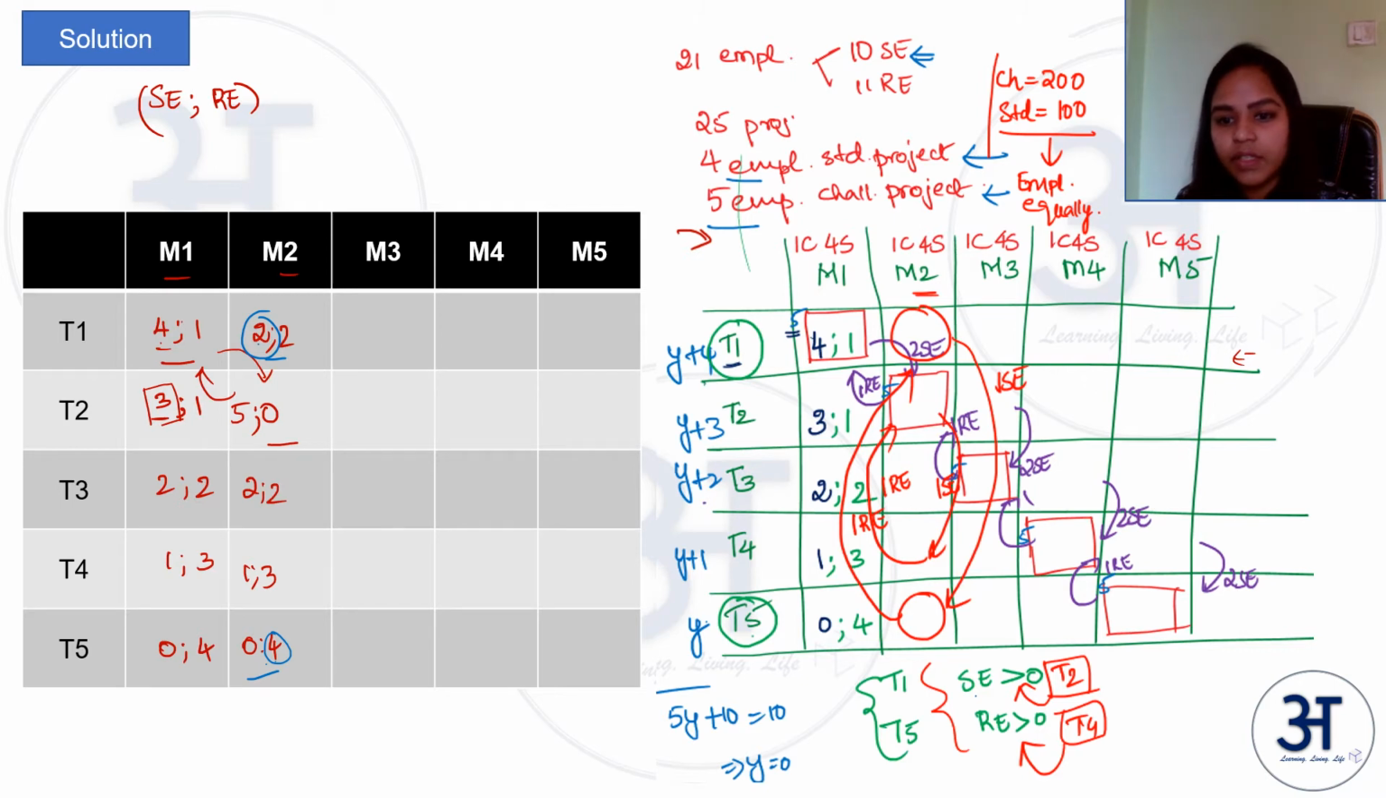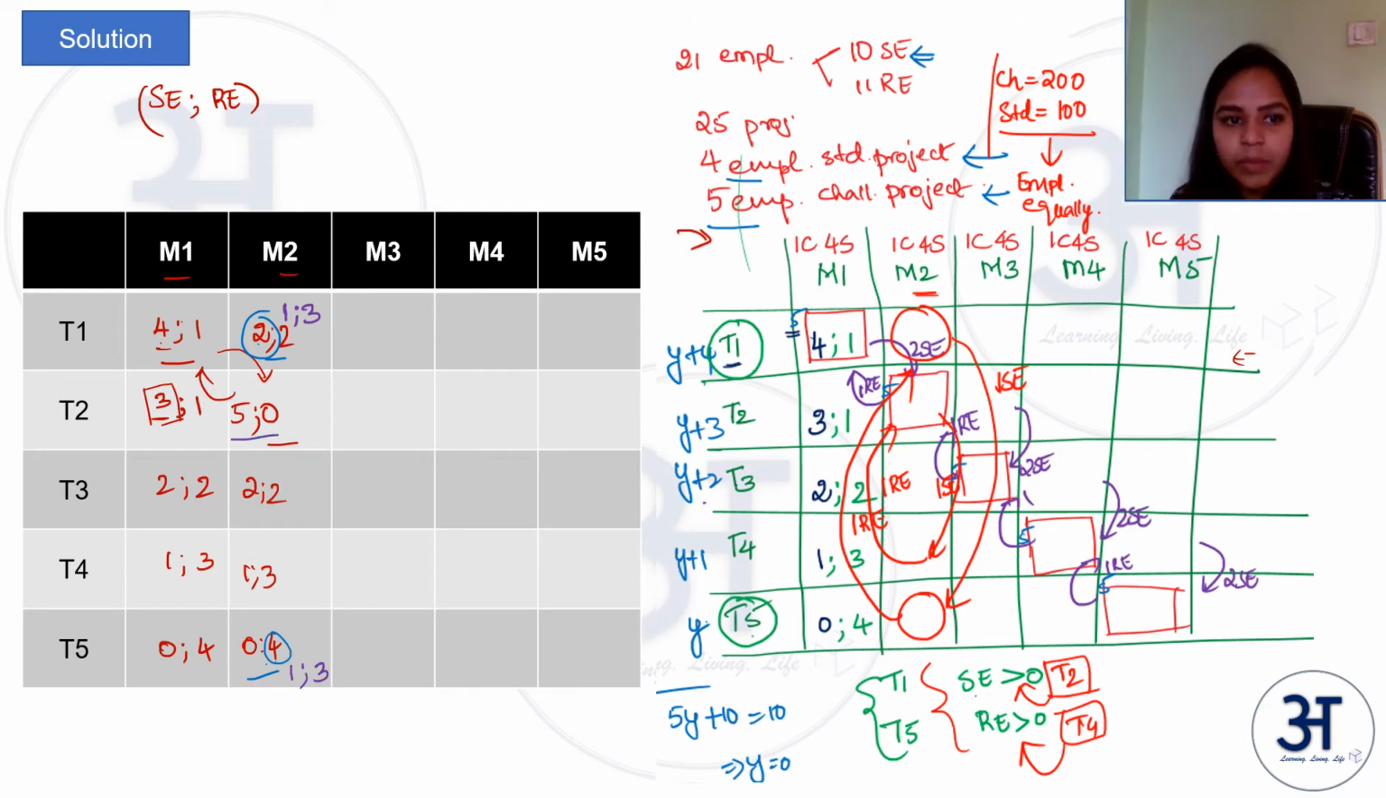Let me write it with a different color. You will be left with one SE and number of REs from team 5 you will get one more RE. So it will be 3. Similarly, so far as team 5 is concerned, 1 SE and 3 REs.